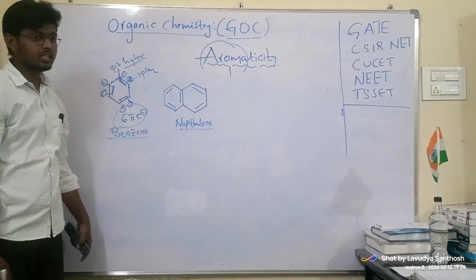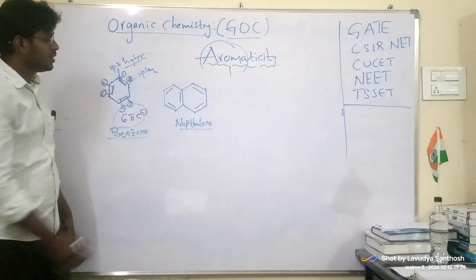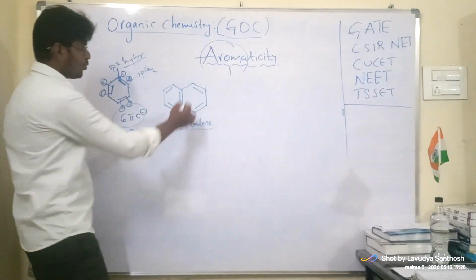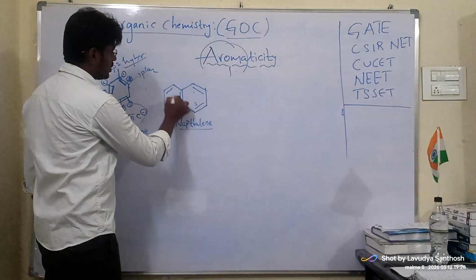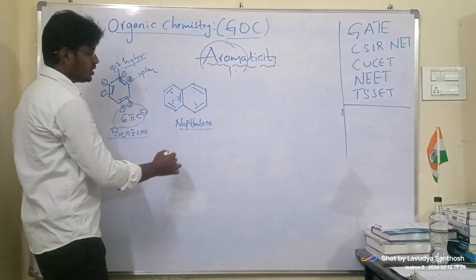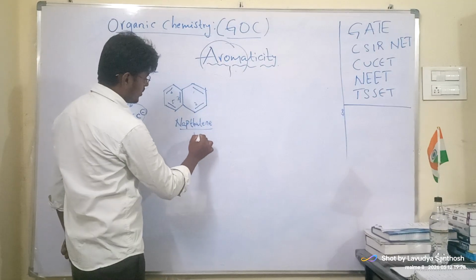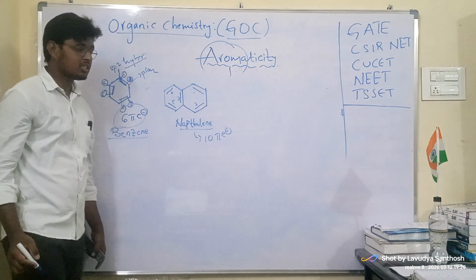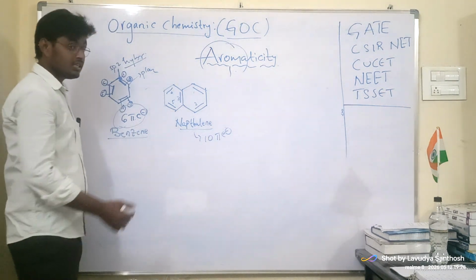How many pi electrons are there? What I told you is that each pi bond has 2 electrons. So 1 pi bond, 2 pi bond, 3, 4, 5. 5 into 2 is 10 pi electrons. 10 pi electrons, nothing but n is how much? N is 2.